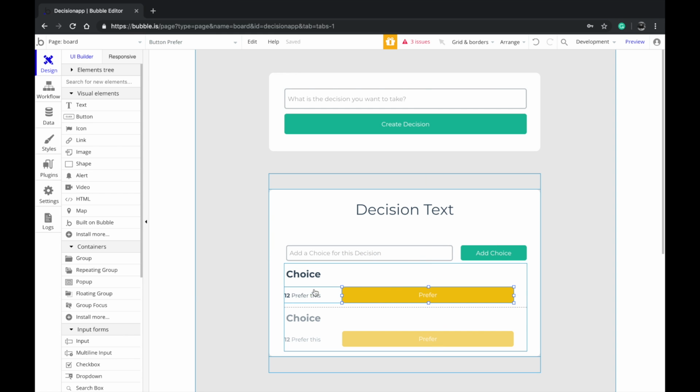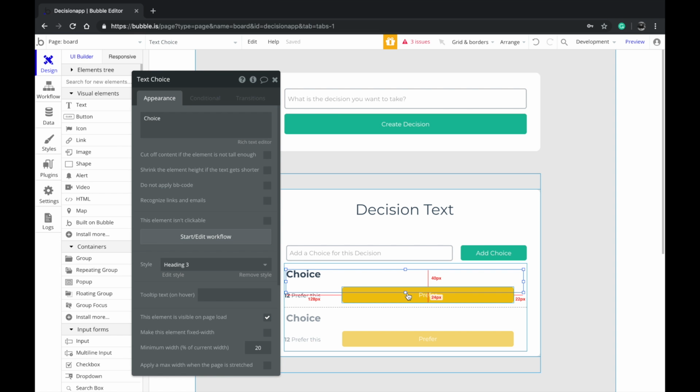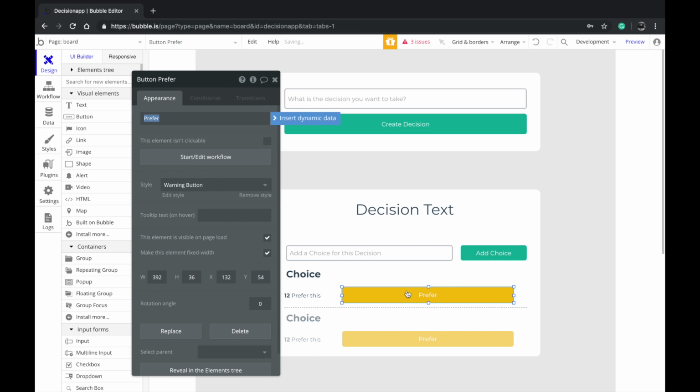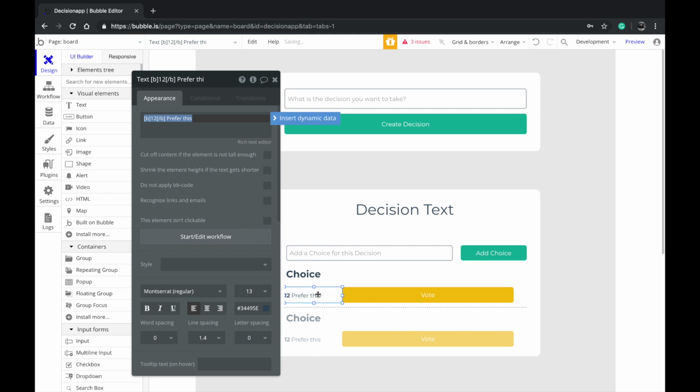In this case, I'm only showing the numbers, but you can definitely show who the people are who preferred this option or the other ones. In this case it's just a vote. I called it prefer, but you can call it vote or something else. So if, for instance, we call this vote, and we voted for this, okay? This is one way.